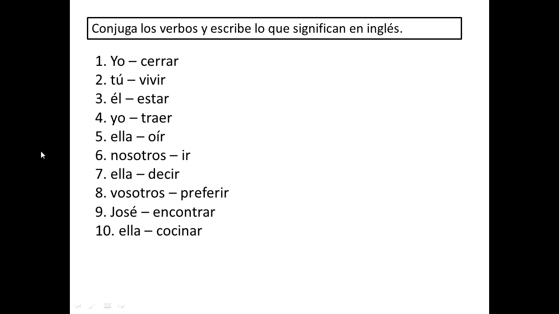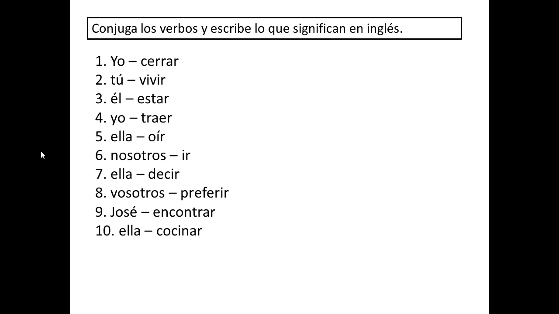Okay, this is review for the verb test. What I would like you to do is take out your sheet of paper, and all you have to do is write the answers or the conjugated verb. You don't have to write what I have on the screen, you have to write what your answer is. So take a look at the first one.